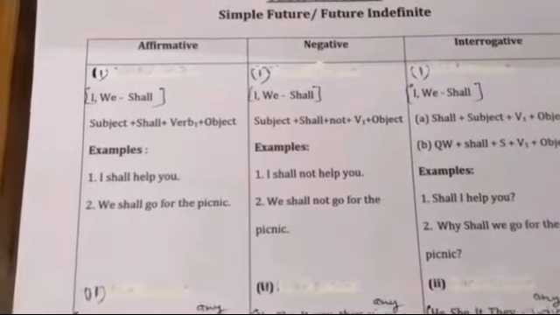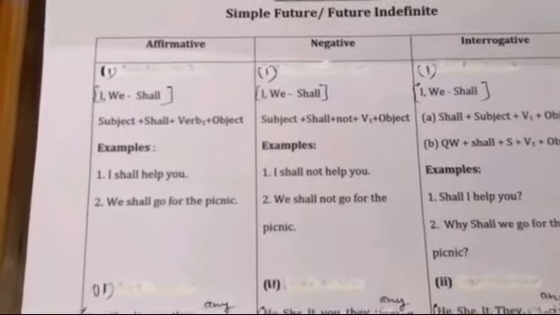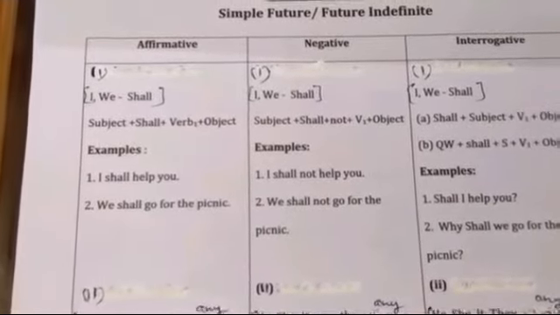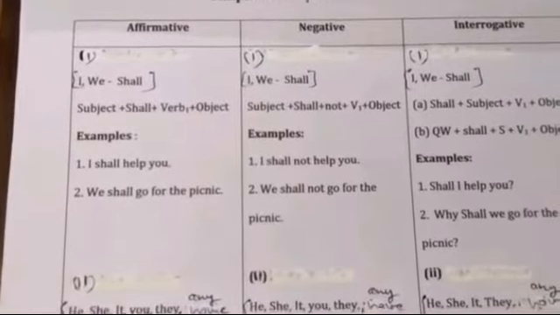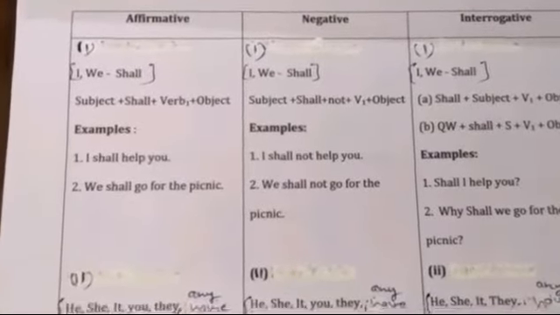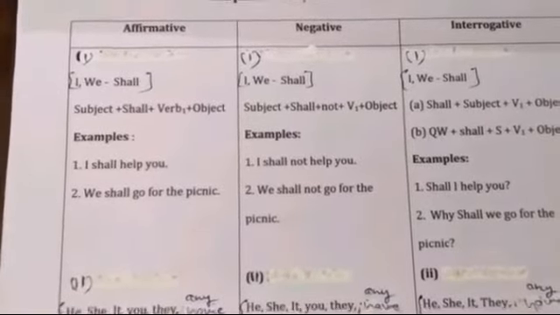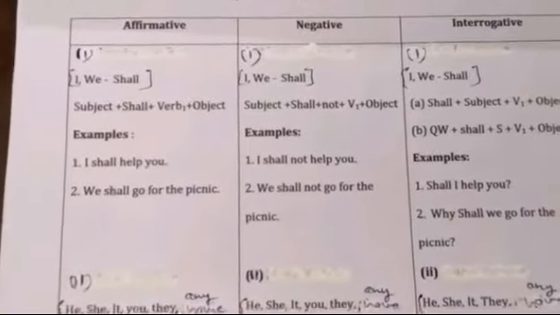Future indefinite tense denotes the action which takes place in the future time.